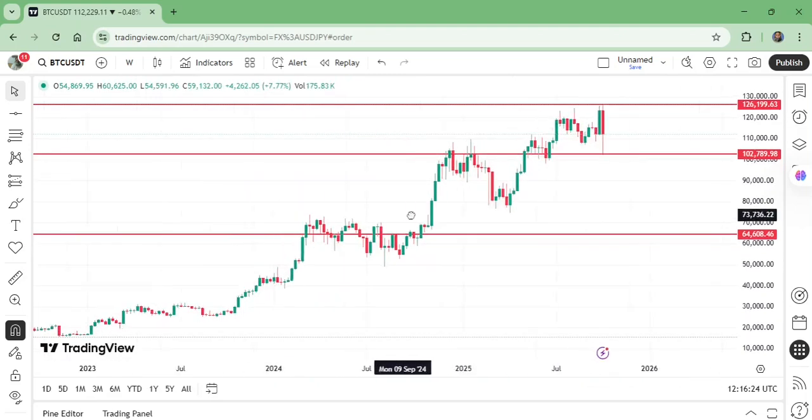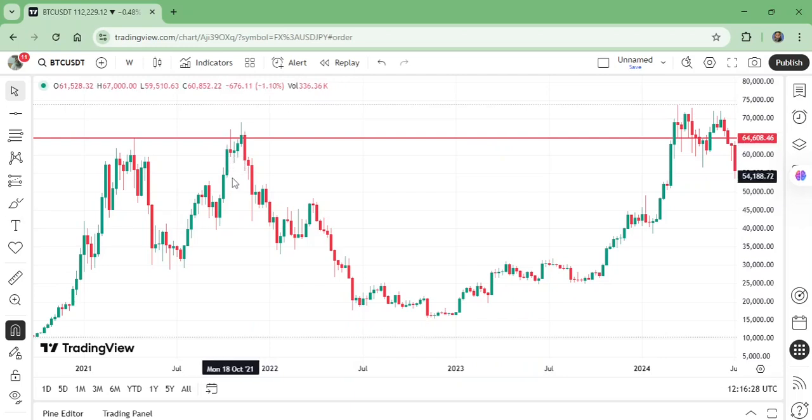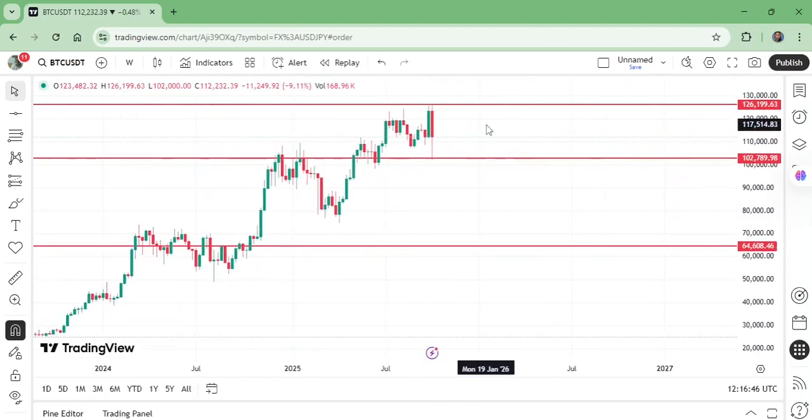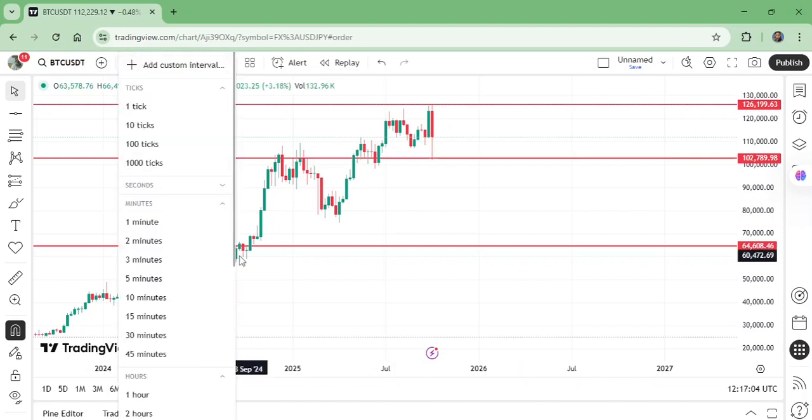But let us compare both the moves. Here it was broken, and again it was broken in the third week. First, this was the week when the high was broken, then second and third week. And here, in the next week, first it broke to the upward, and in the same week it retested the support here. So what do we expect now? Now let us move to the other shorter time frames.